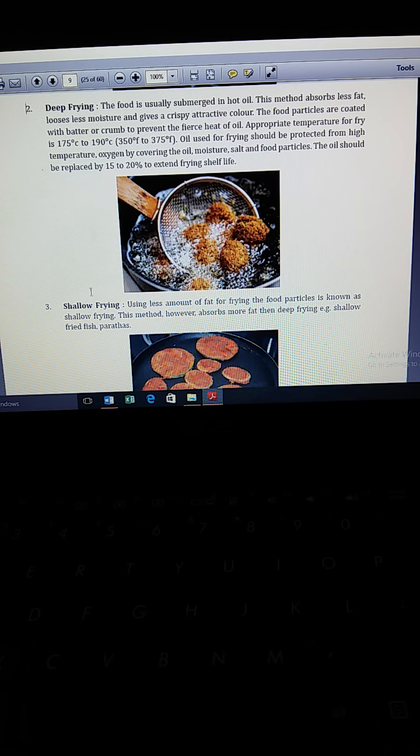So next is shallow frying. Using a lesser amount of fat for frying the food particles is known as shallow frying. This method, however, absorbs more fat than deep frying. For example, shallow fried fish and parathas.